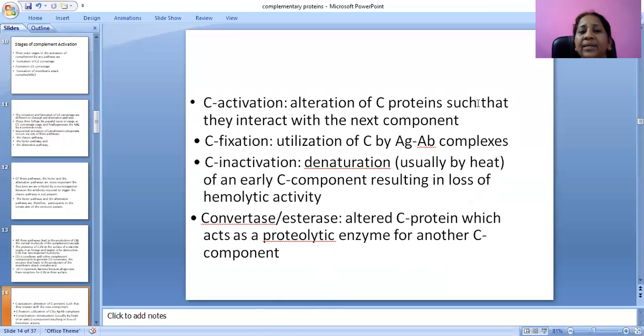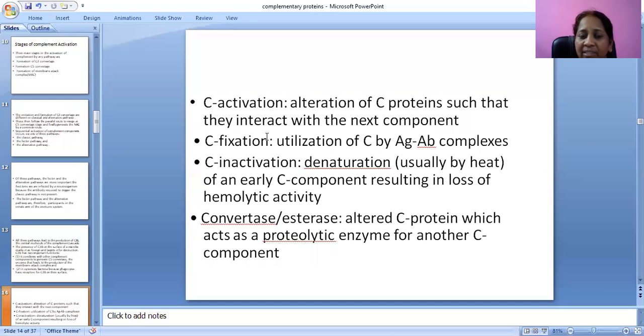Activation: C activation is alteration of C proteins, the complement proteins, such that they interact with the next component.